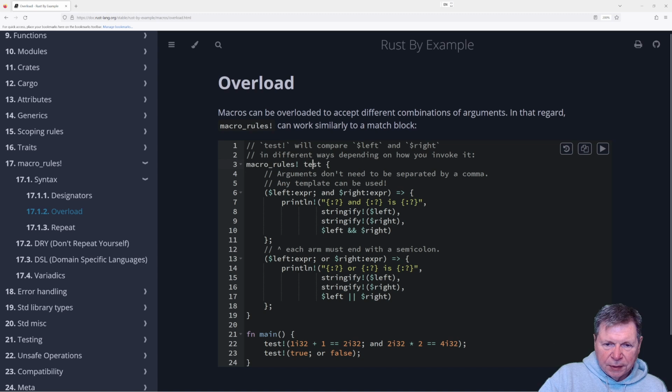Each arm must end with a semicolon. Test will compare left and right in different ways depending on how you invoke it. Okay, and an or.